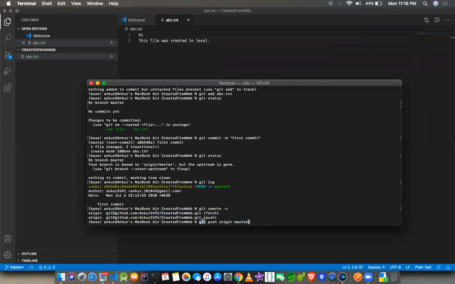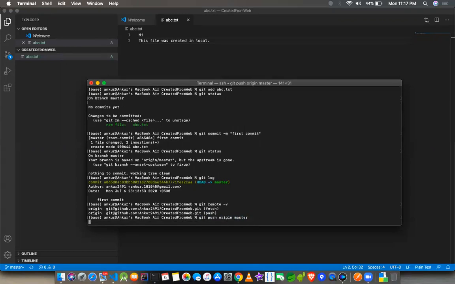Git is the command which invokes things, and push is one of the arguments you are passing to this command, which means you are pushing something. Where you are pushing to is origin, and the specific branch is master. Remember, when you are pushing, you need to provide the remote name as well as your branch name. In this case it is master.